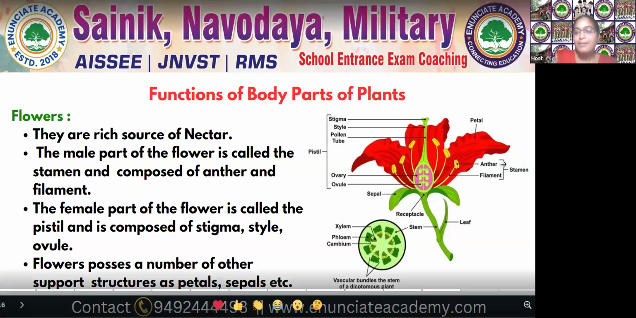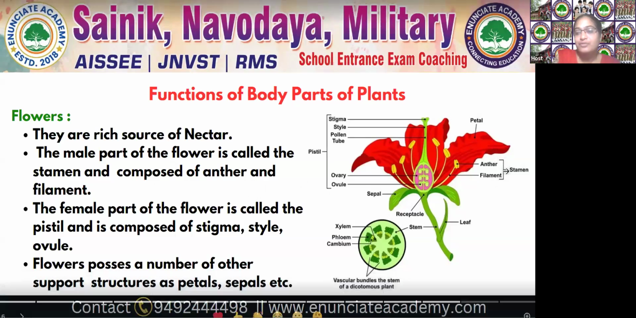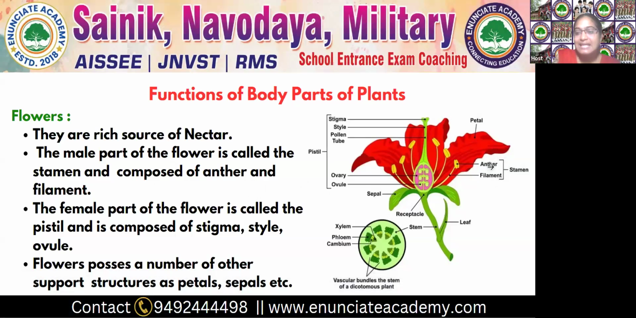Okay. Stamen is the male part of the flower. It has anther and filament. Here, pistil is the female part of the flower. This pistil is made with the ovule. Ovule means andalu, ovule means seeds. And ovary. Ovary means andasayam. And pollen tube and style and stigma. These are the female parts of the flower.